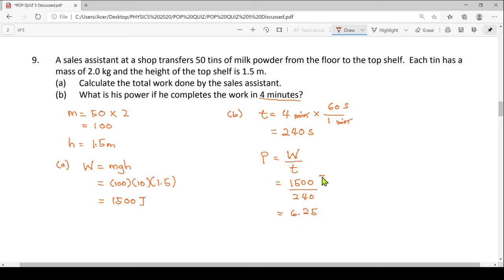Up here is joule, down here is second, so I have joule per second, but joule per second is watt. 6.25 watt. Alright, so try to understand how we worked it out, before we move to question number 10.